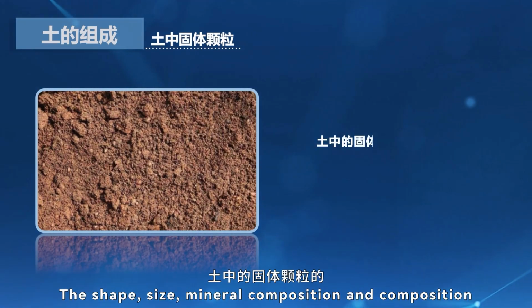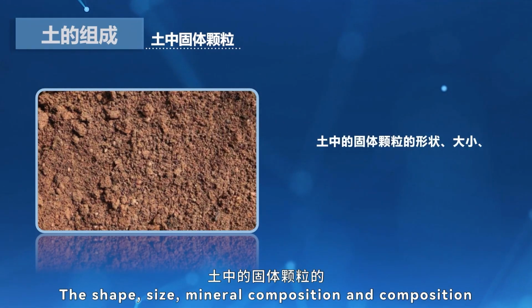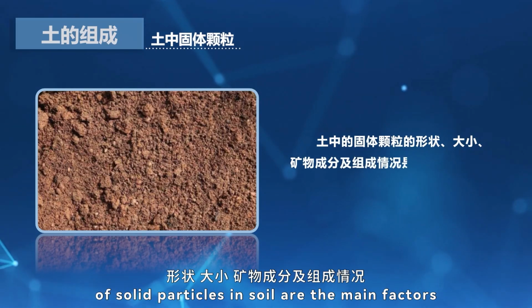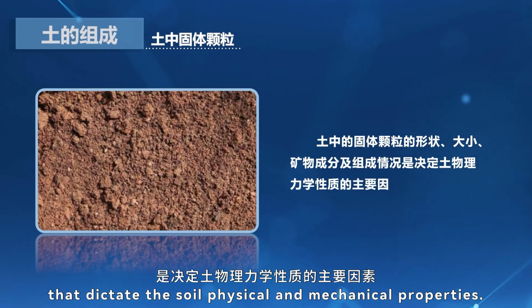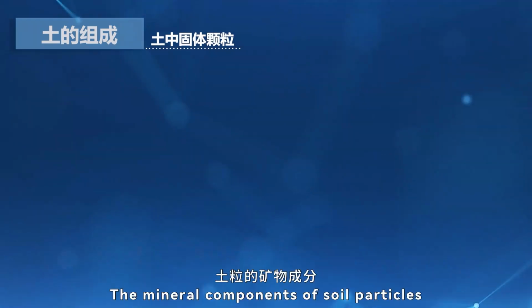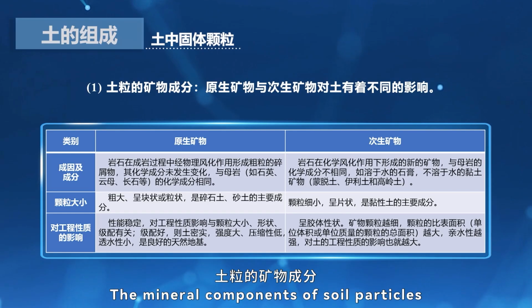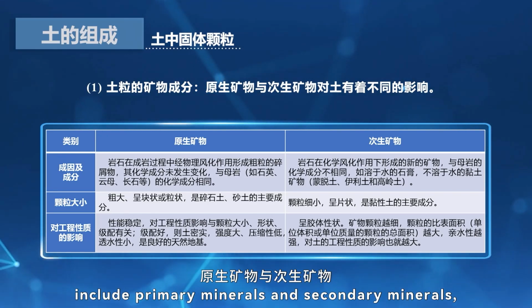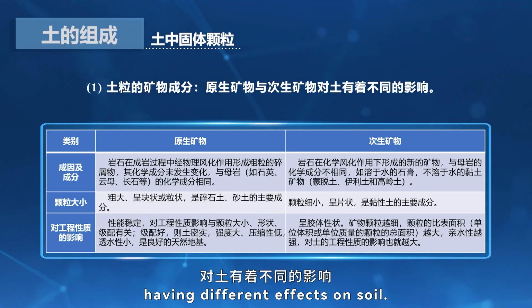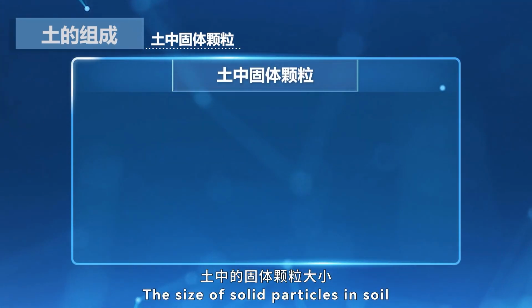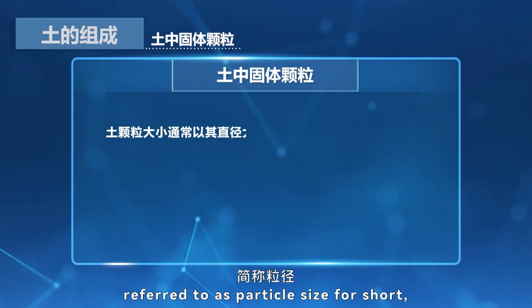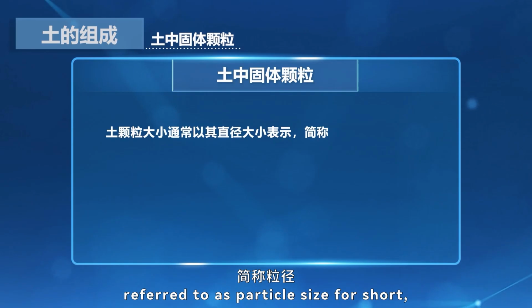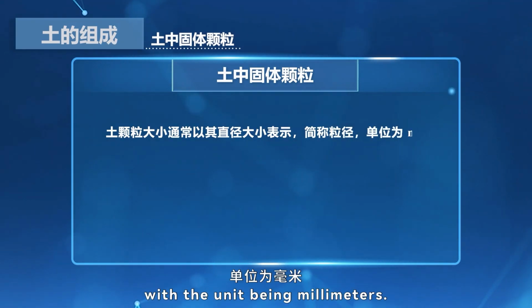The shape, size, mineral composition, and composition of solid particles in soil are the main factors that dictate the soil's physical and mechanical properties. The mineral components of soil particles include primary minerals and secondary minerals, having different effects on soil. The size of solid particles in soil is usually expressed by its diameter, referred to as particle size for short, with the unit being millimeters.